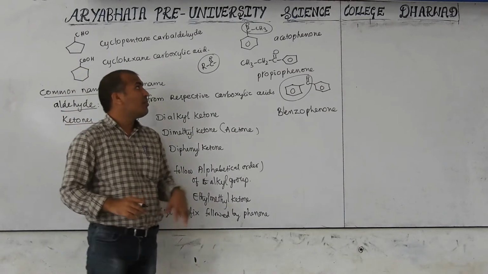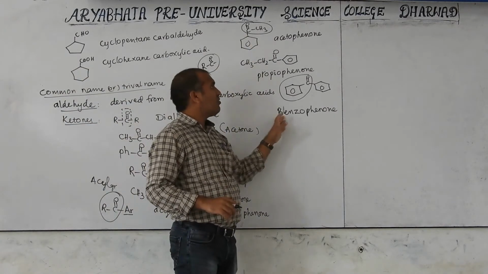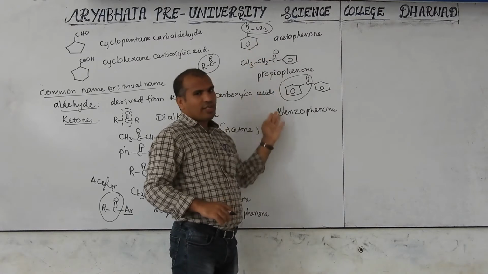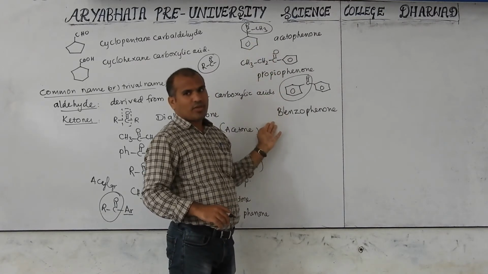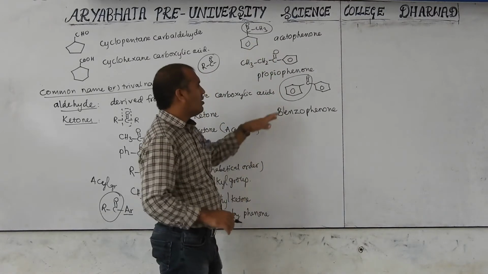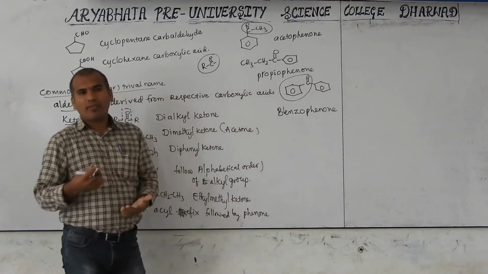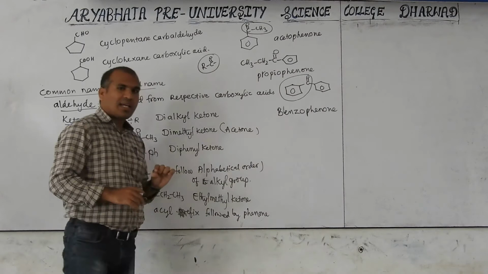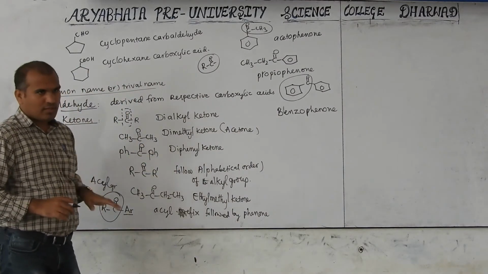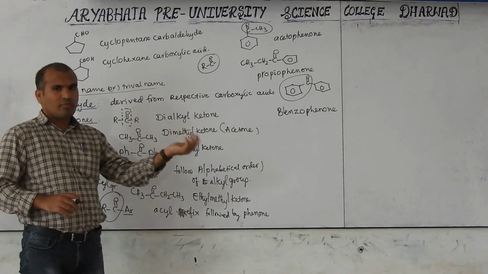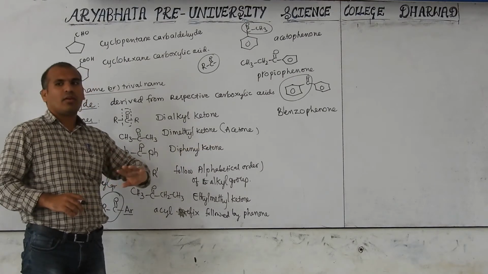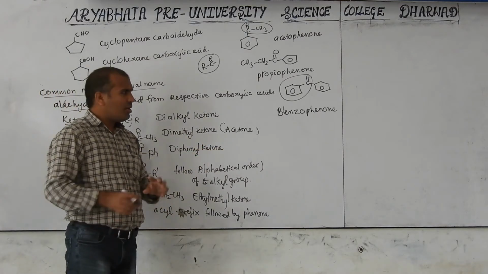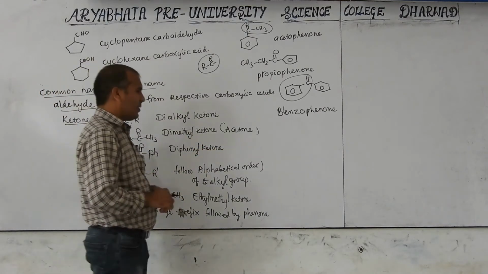Anyway, this may be somewhat difficult for you to remember, that's why practice these names. Acetophenone and benzophenone. This one will rarely come, but the acyl one will come frequently in competitive exams, so you have to remember this. Acyl group followed by phenone. That is the common name when alkyl aryl groups are present, with the alkyl group on the left and benzene on the right, or benzene on the left and alkyl on the right. It depends on how you write it.